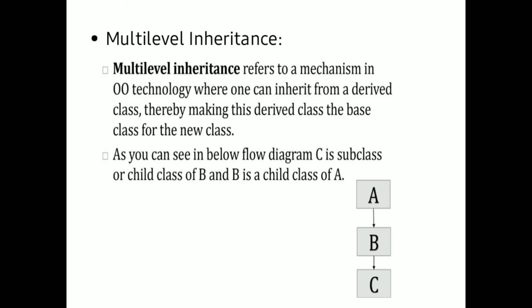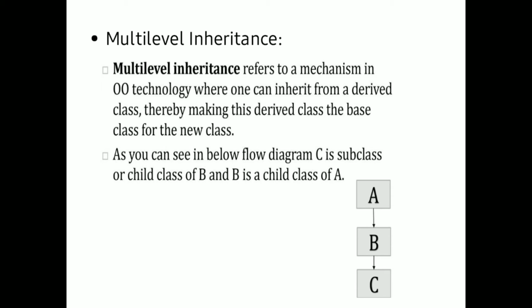The next type of inheritance is multi-level inheritance. Multi-level inheritance is a mechanism in which a class is derived from an already derived class. That is, a child class is extended by another child class. A child class is extending an already existing child class. That is, it is a chain pattern.